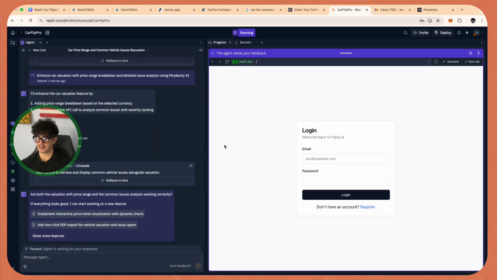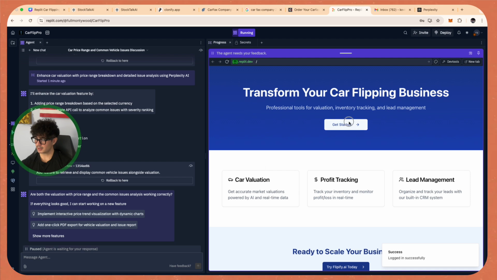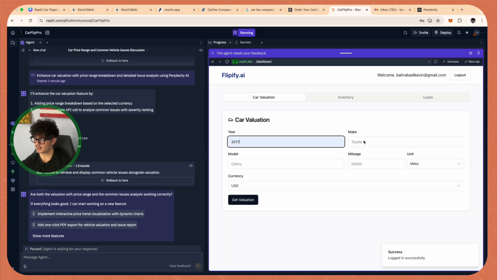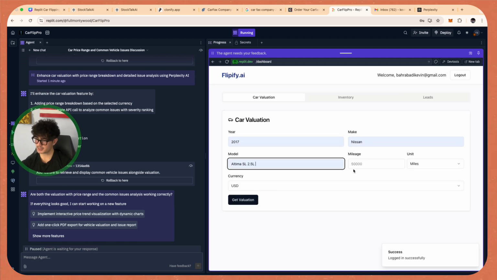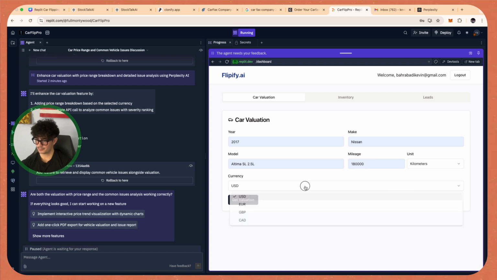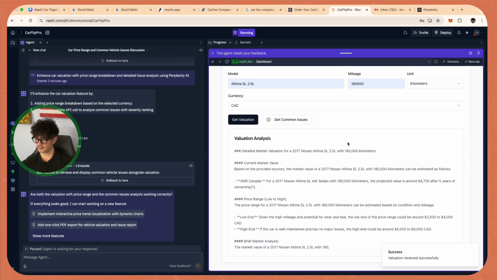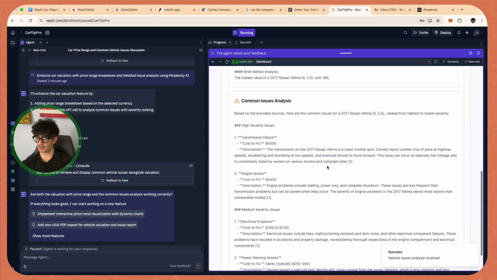All right, so it said it added that feature. So now we can see if that's true. Let's log in, get started. Now let's add this Nissan Altima once again. Okay, let's get our valuation. Cool. Now let's see if we get the common issues. It's loading. And we got the common issues.